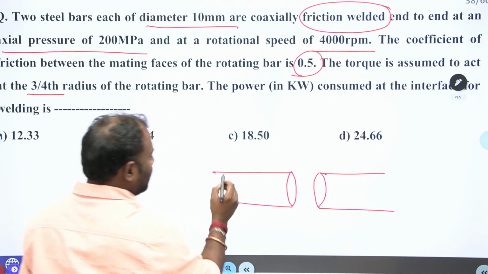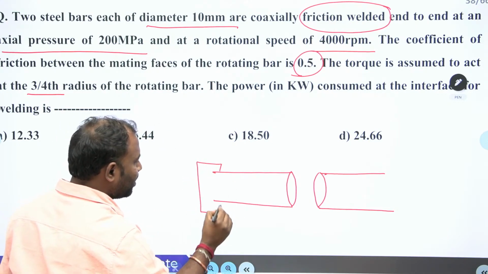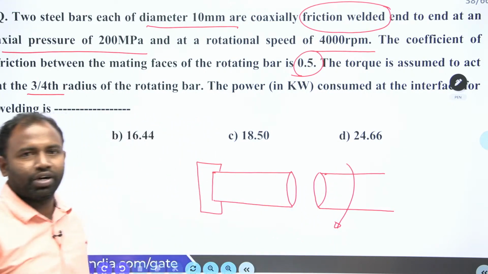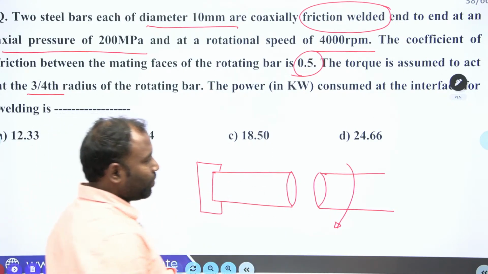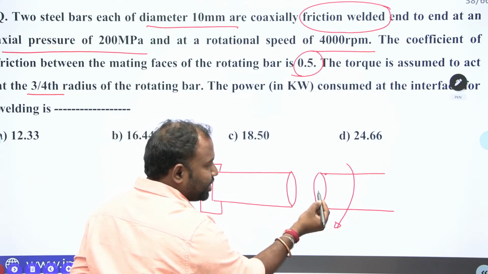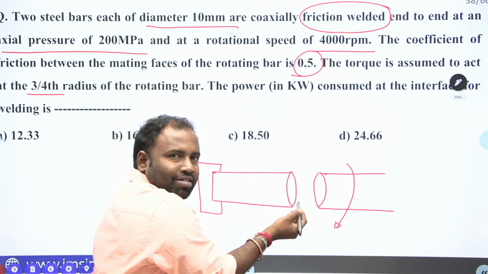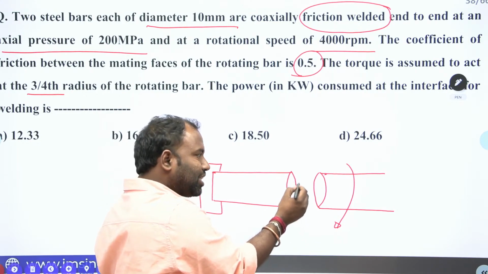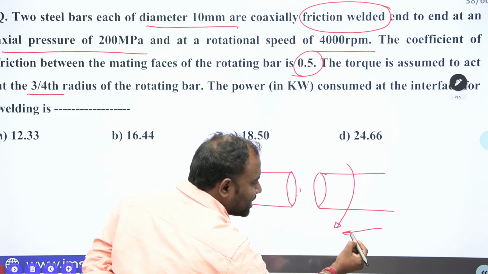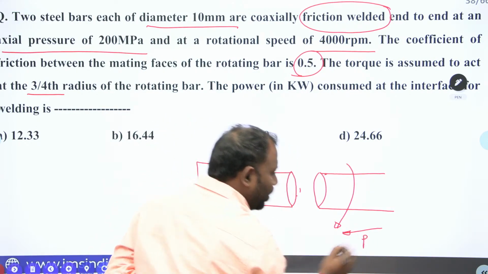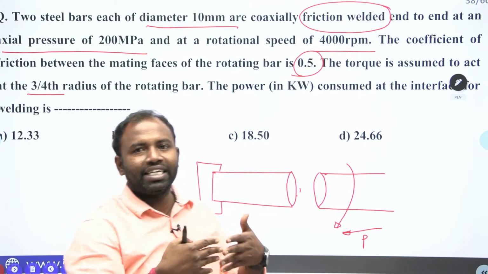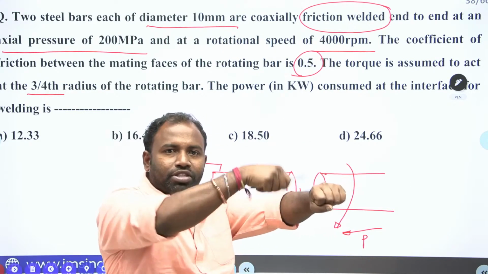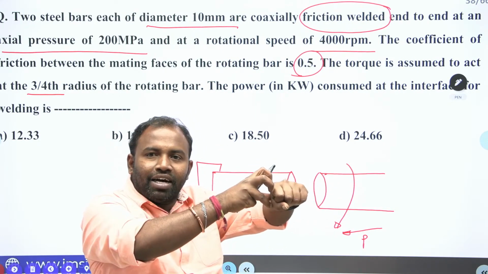Now one bar is fixed, and another bar is made to rotate on the fixed one. Because of the friction, heat will be generated. After you get sufficient heat, if you apply axial pressure, these bars are going to be joined. It is a solid state welding process. So one bar is fixed, another bar is made to rotate onto the fixed one, so that heat will be generated.